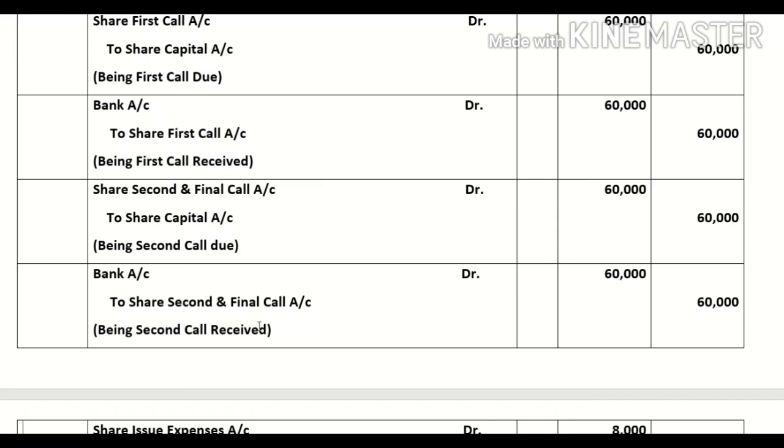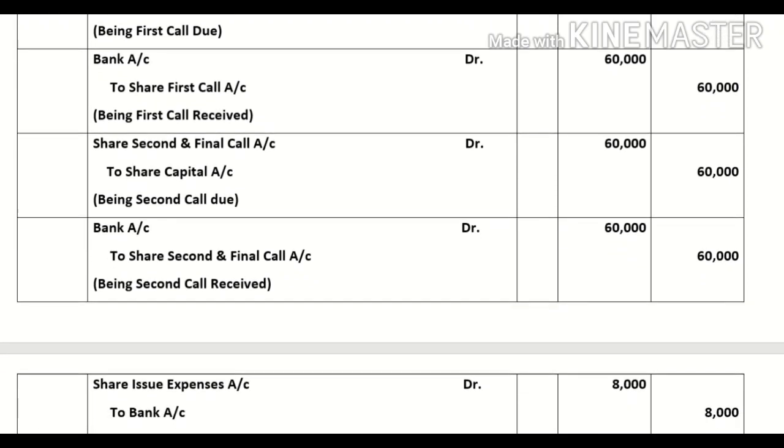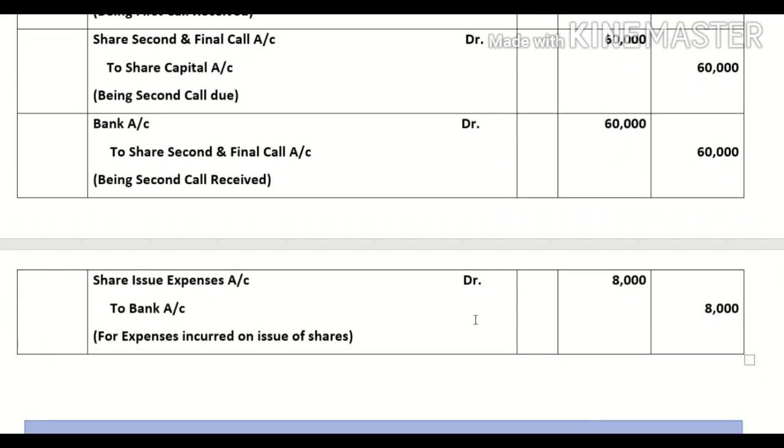Then one more entry you have to pass for the share issue expenses. These are given to be 8,000. So you will pass this entry: share issue expenses account debit to bank account 8,000. Then at the year end, you will write off these expenses from the capital profits, if any, given in the question. And in case there are no capital profits, then this will be written off from the statement of profit and loss.